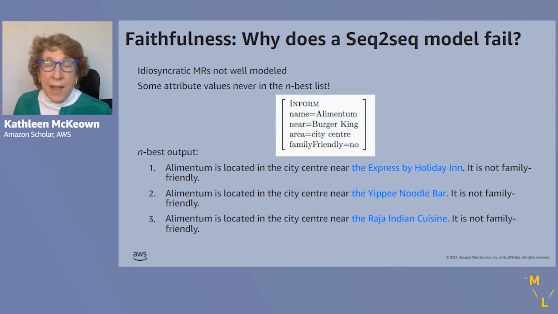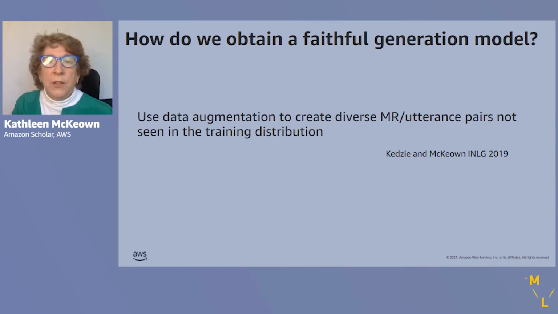And this is problematic because this means the output is incorrect. It's not expressing the meaning of the input. And in fact, if we were to look at the best 256 output sentences generated, we would never find that attribute. Again, very problematic.